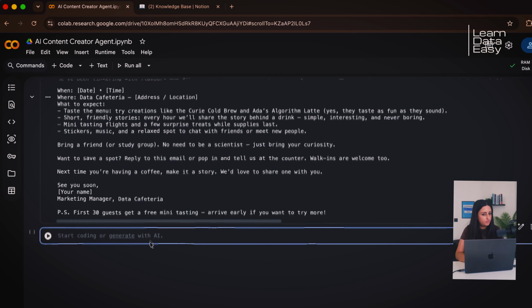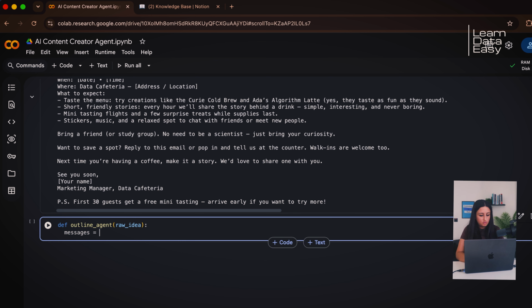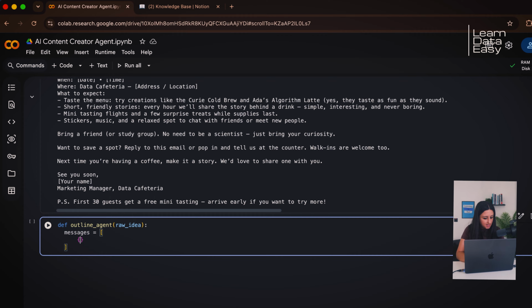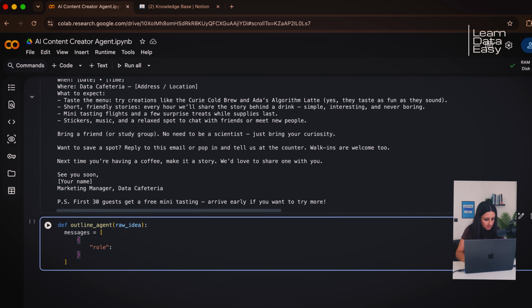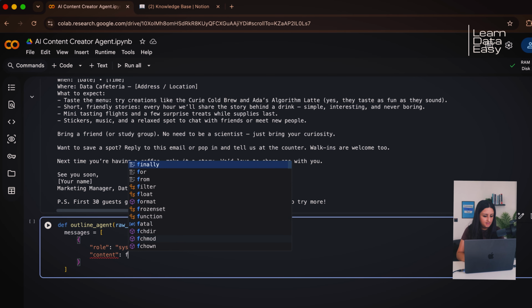Okay, we're going to create the outline agent function here. So we're defining the messages as we've done before, so this should be very familiar to you. We have role, it's a system role. For our content, I'm going to paste in this: you are the content strategist for Data Cafeteria, and there's some details there.